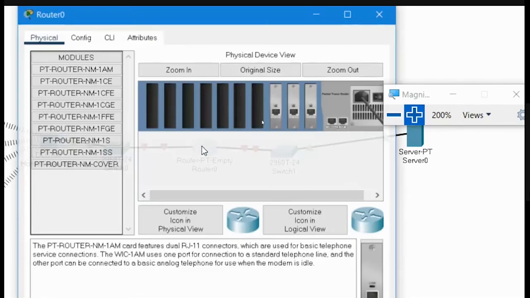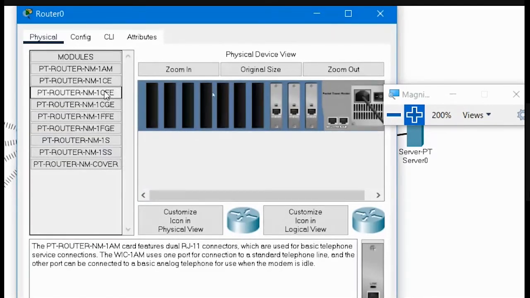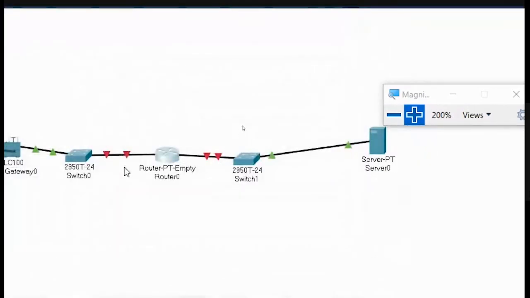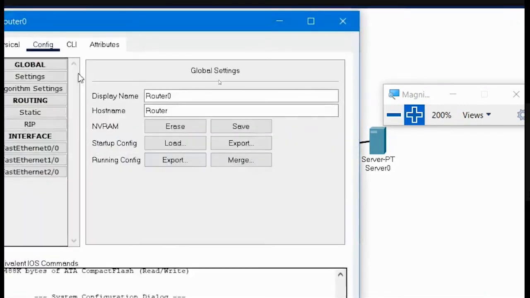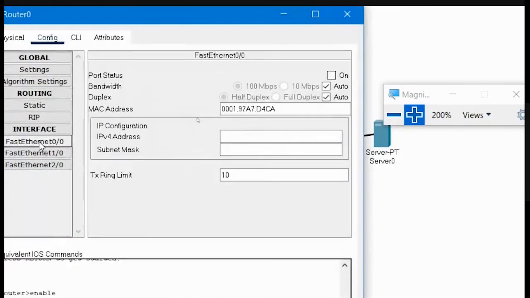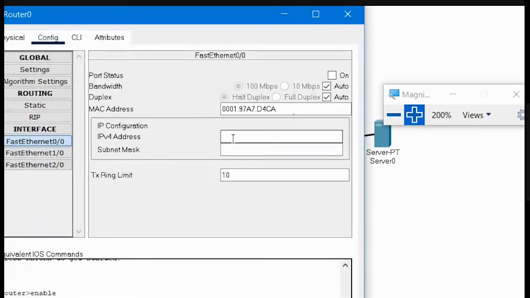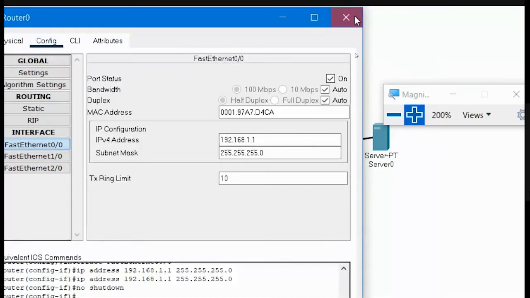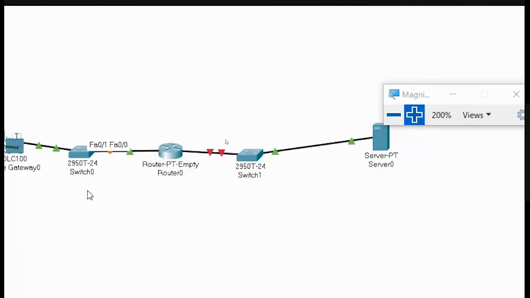So let me go to the router. In this router, I have to go to config. I have to check actually to which terminal this is connected. If you keep your pointer here, you could see FA0/0 is the terminal to which it is connected. So I will go to FA0/0, and I will provide the IP address, which is 192.168.1.1. Subnet mask is default, and you should turn the port on. So this thing is done. This part of the router is ready.